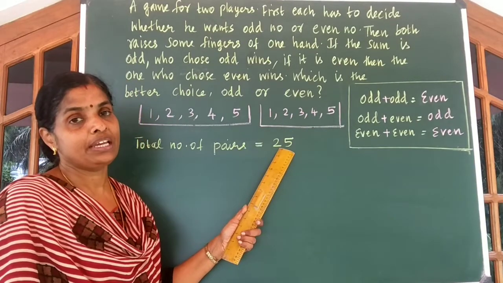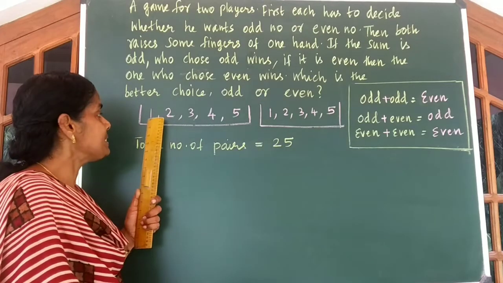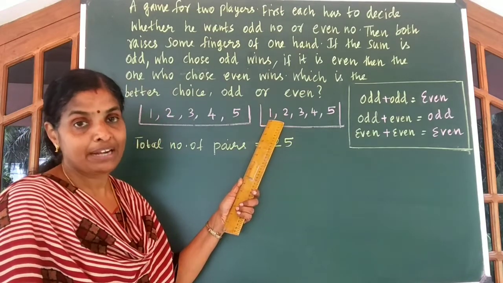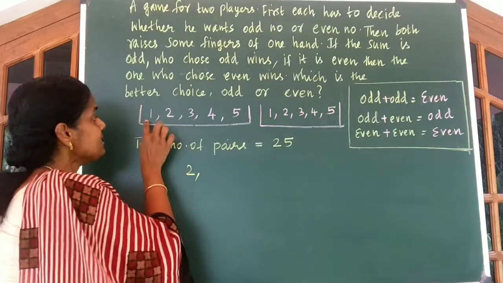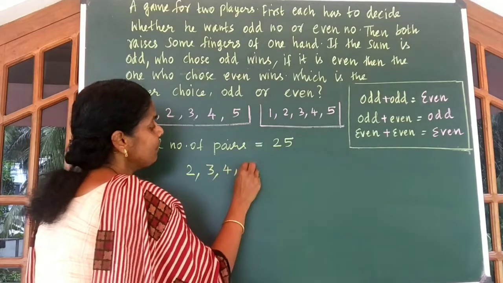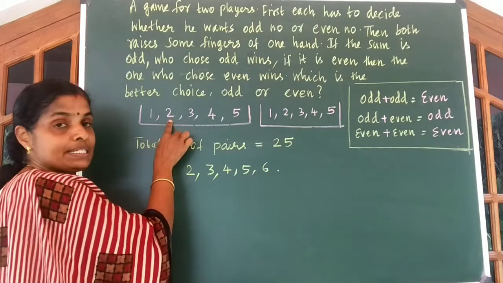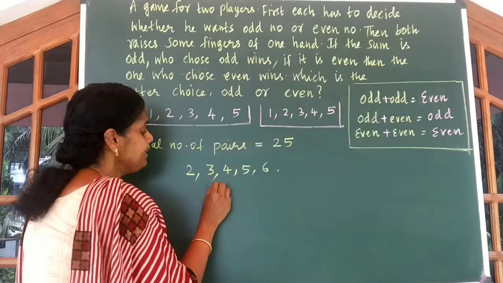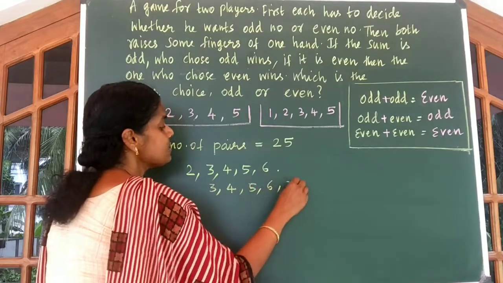Now what we do here, we have to add the number of fingers. Suppose the first person raised 1 finger and the second person also raised 1 finger, then we get 1 plus 1, 2. Otherwise, 1 plus 2, 3. Like this, we will get 4, 5 and 6. Similarly, the first person raised 2 fingers. Then you get 2 plus 1, 3, 2 plus 2, 4, 5, 6, 7.